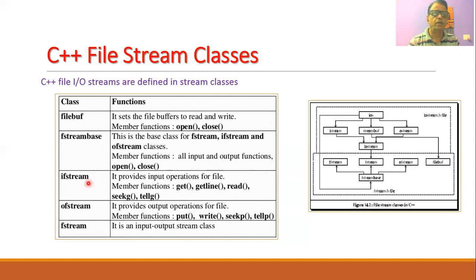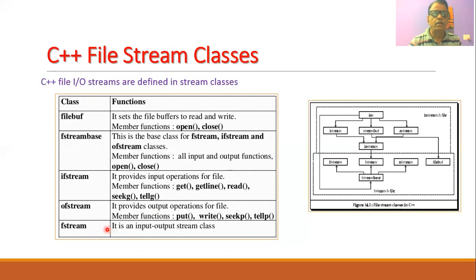There is another class called the input file stream, ifstream. It provides the input operations for a file. The member functions such as get, getline, read, seekg, and tellg are the members of this class, ifstream. Then there is the output file stream, or ofstream. This provides the output operations for the file, and the member functions are put, write, seekp, and tellp.